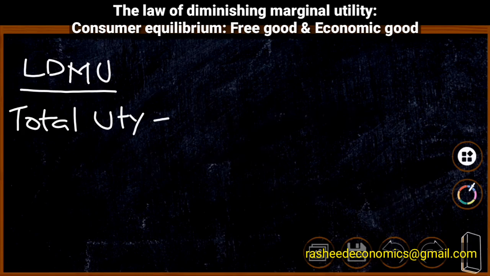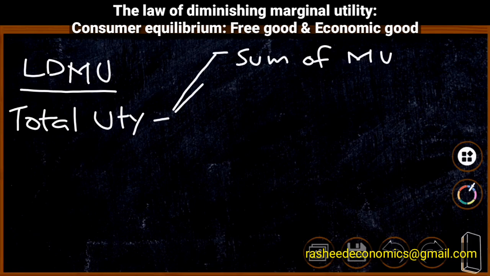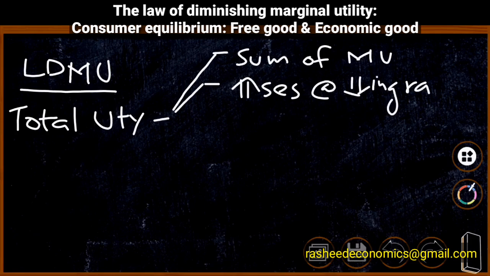Here are the features of total utility. We know that total utility is the sum of marginal utilities. That means different marginal utilities are added together to get total utility. The second point is that total utility increases at a diminishing rate. That means the rate of increase is diminishing. At the initial stage, it may increase at a higher level, and then it increases at a diminishing rate.